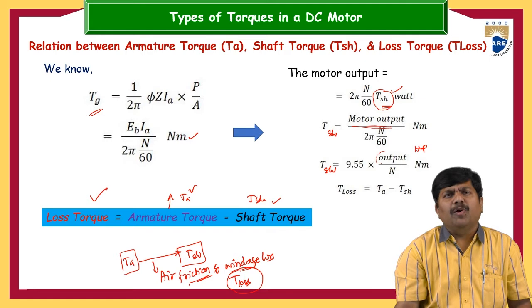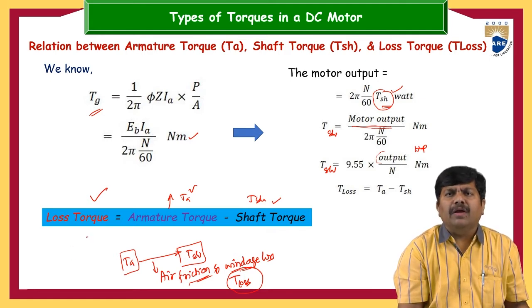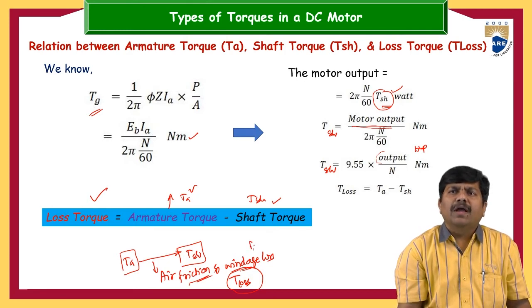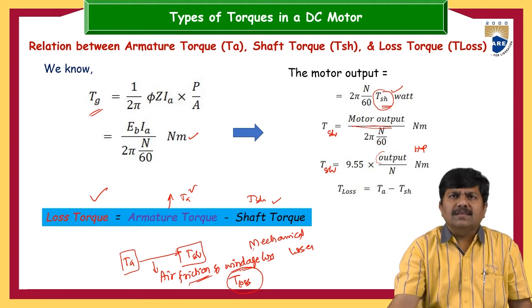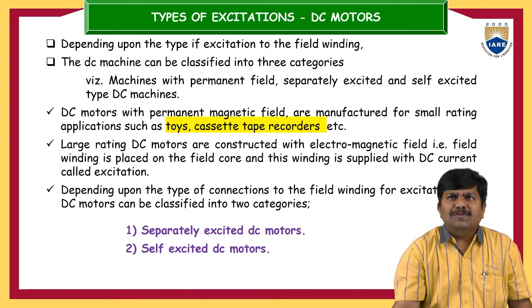What is the reason for this lost torque? This is a very important point. This much torque we sacrifice to overcome the air friction and windage losses. These are the mechanical losses. To overcome these mechanical losses, some of the torque you have to sacrifice, that is the lost torque.